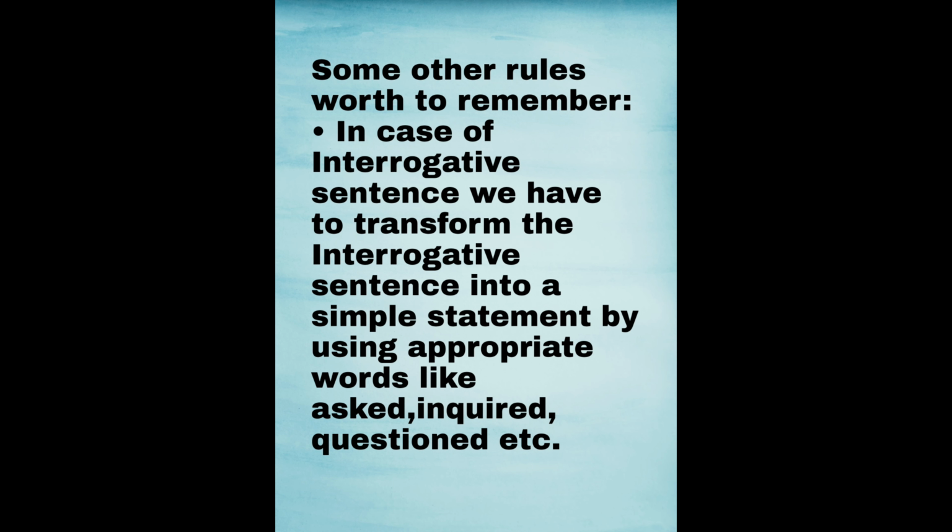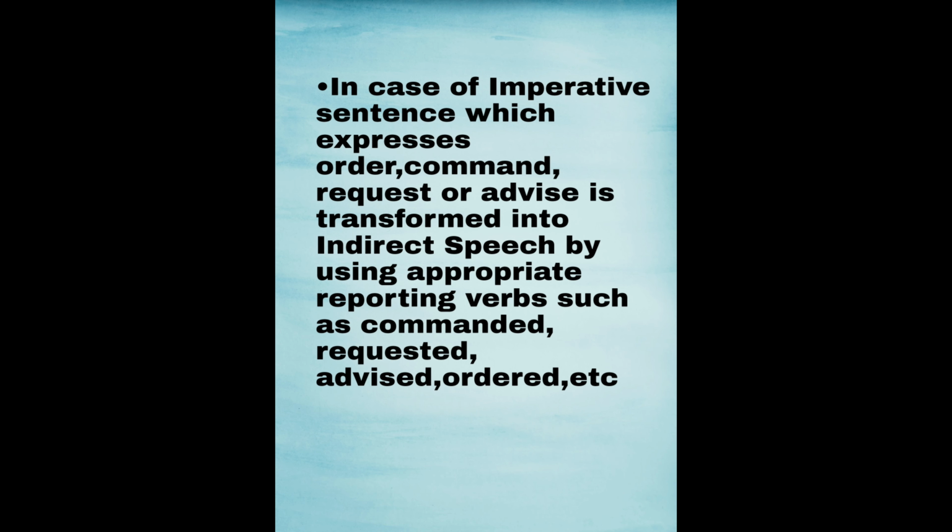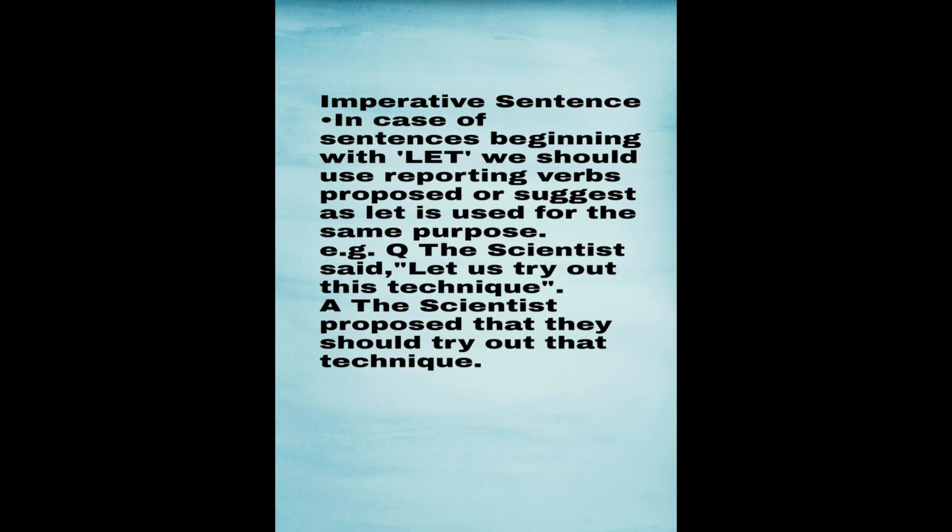Let's have a look at some other rules which are worth remembering. In case of interrogative sentence, we have to transform the interrogative sentence into a simple statement by using appropriate words like asked, inquired, questioned, etc. An imperative sentence, which expresses order, command, request or advice, is transformed into indirect speech by using appropriate reporting verbs such as commanded, requested, advised, ordered, etc. In imperative sentences beginning with let, we should use reporting verbs like proposed or suggested, as let is used for the same purpose.